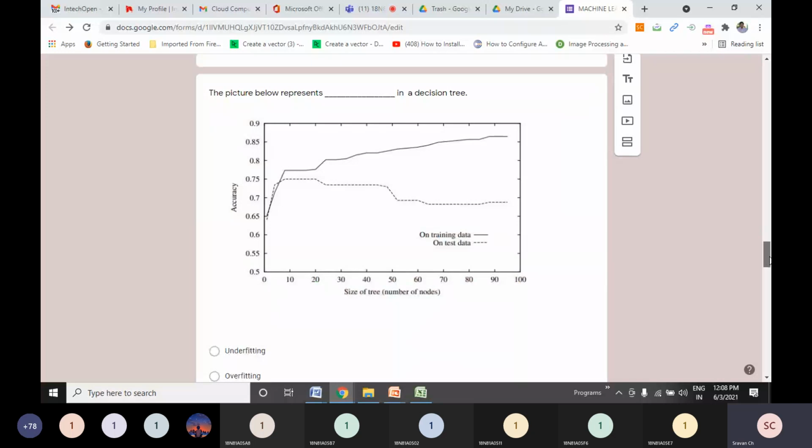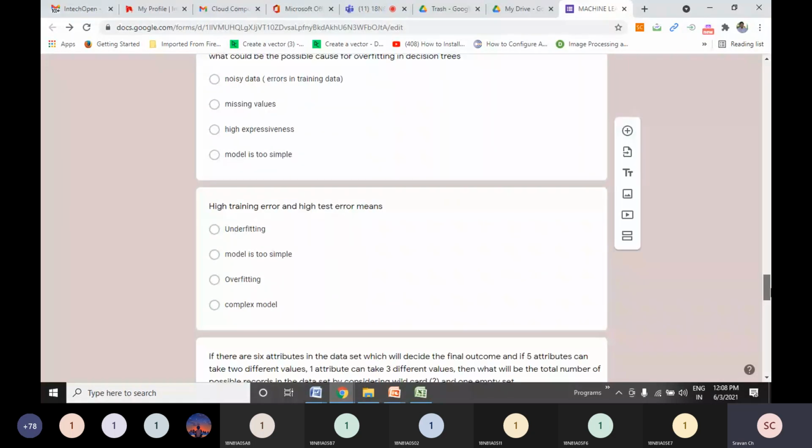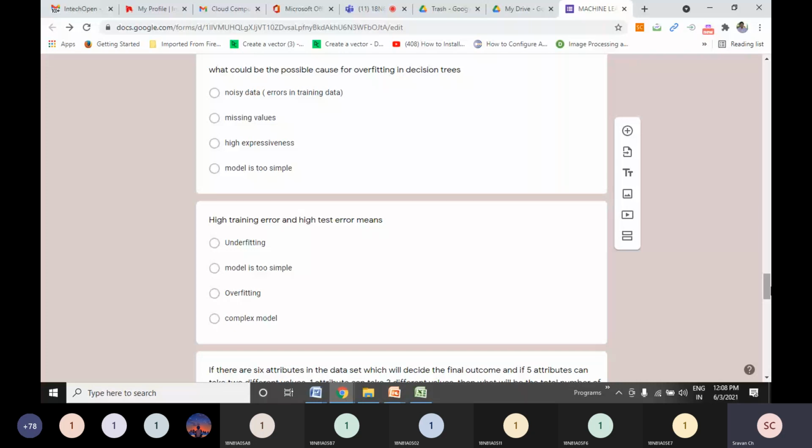What could be the possible reason for overfitting in decision trees? Overfitting means it will give accurate results on training data, but it will fail on test data, meaning accuracy will be very, very low on test data. It will happen when you are dealing with noisy data. Noisy data means errors in training data.